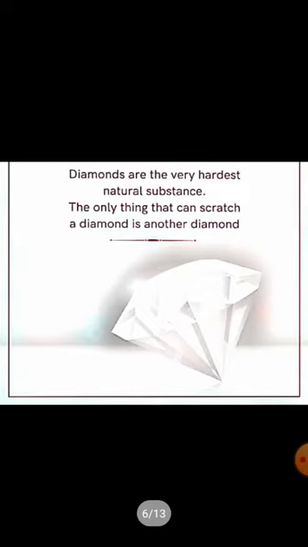Now, non-metals are soft. Carbon is a non-metal. It exists in different forms with varying physical properties. The different forms are called allotropes and are due to the difference in the arrangement of carbon atoms. Carbon has two important allotropes. One is diamond and the other is graphite. Diamond is the hardest natural substance known.